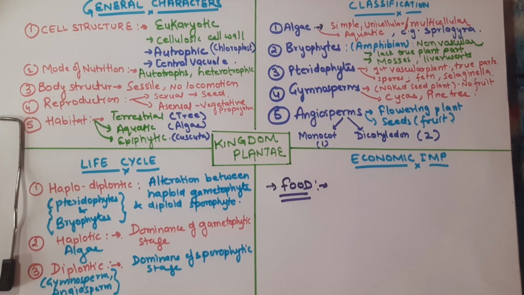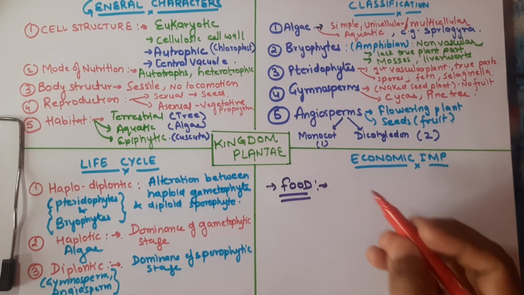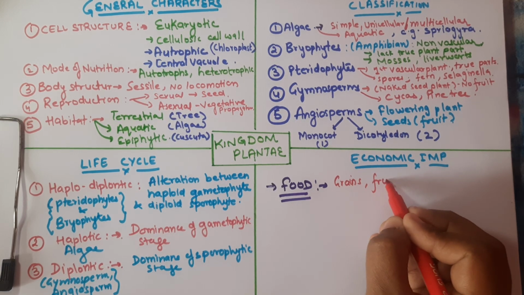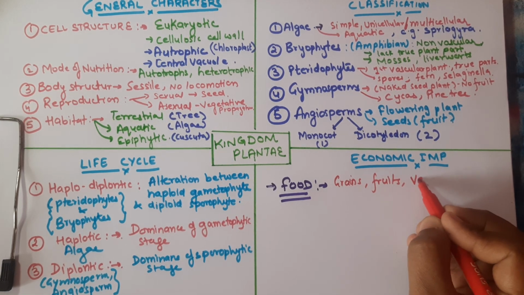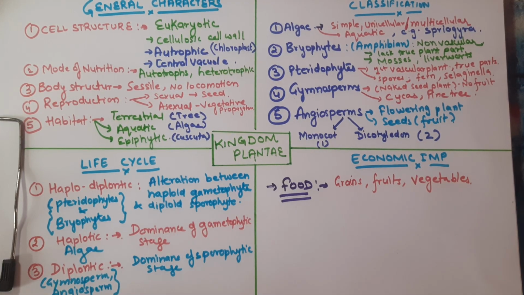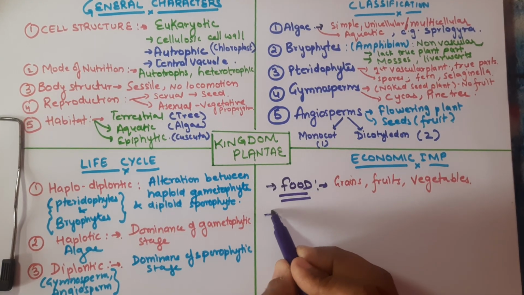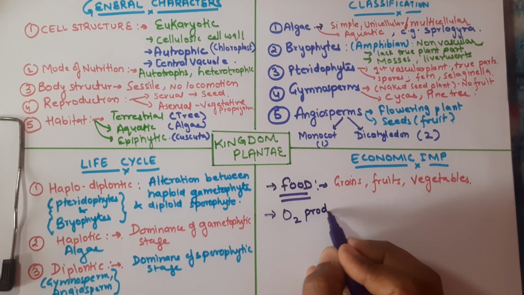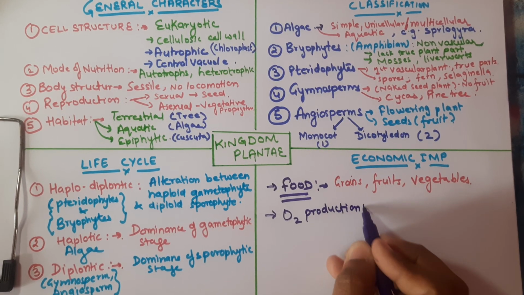The plants provide us with grains, fruits, and vegetables. So they act as a source of our food. The next most important is oxygen production. This we all know: if there is no oxygen, then there is no life.